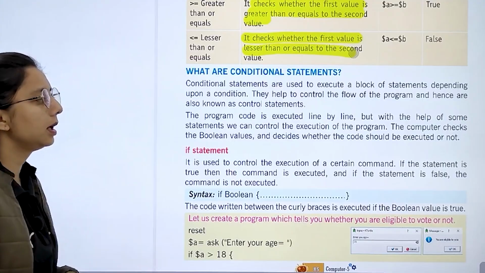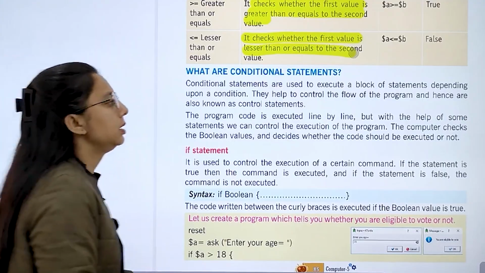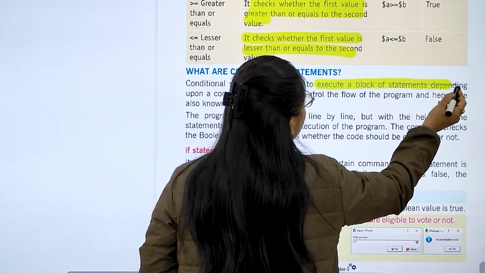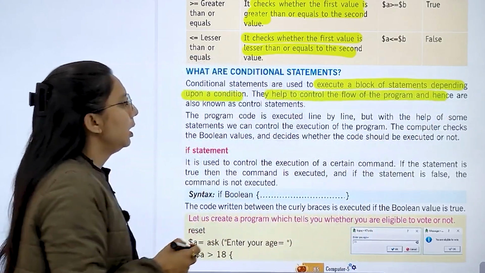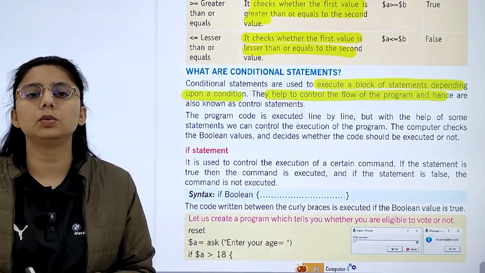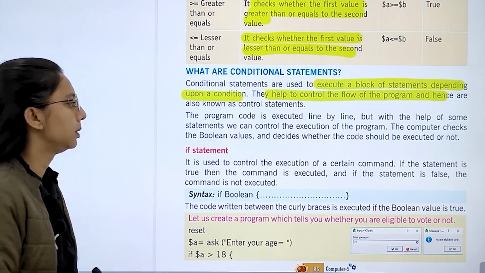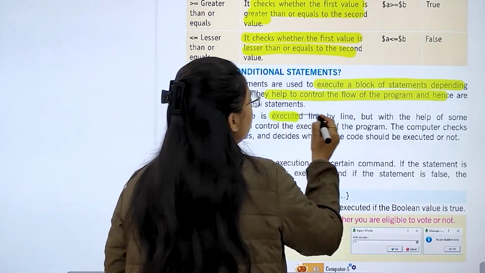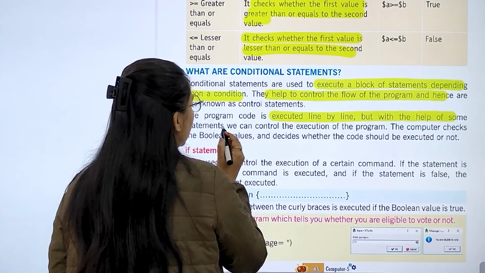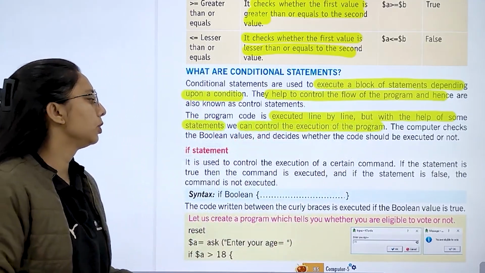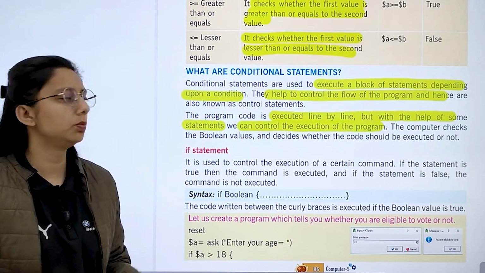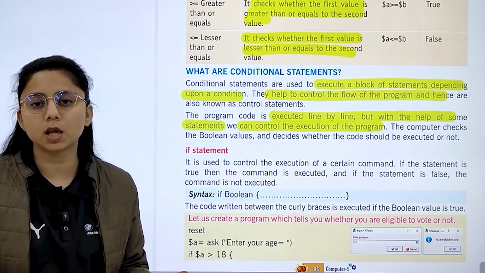Now, what are conditional statements? Conditional statements are used to execute a block of statements depending upon a condition. They help control the flow of the program. What do we call it? We call it a control statement. The program code is executed line by line, but with the help of some statements, we can control the execution of the program. So the computer checks Boolean values; the computer checks only Boolean values.